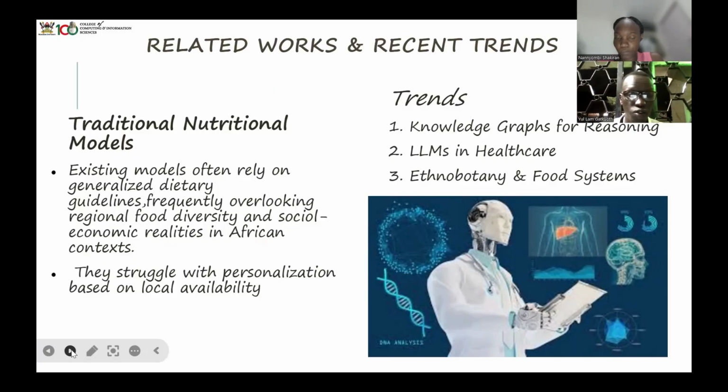Existing modules often rely on generalized dietary guidelines, frequently overlooking regional food diversity and socio-economic realities in the African context. As we already mentioned, the context is based on Uganda's regions, and with time it can move beyond Africa. Actually, most African regions have similar traditions when it comes to food and other cultures.